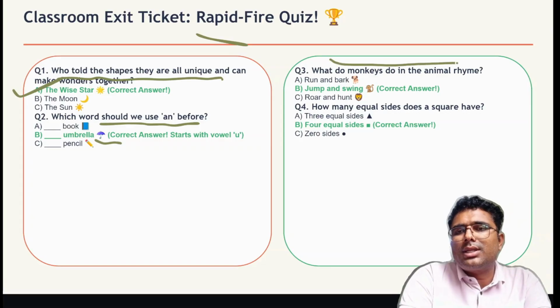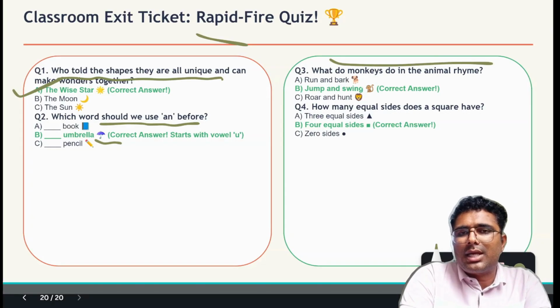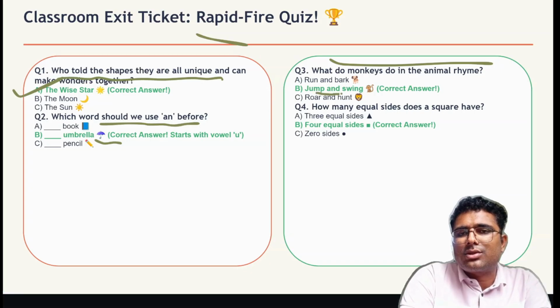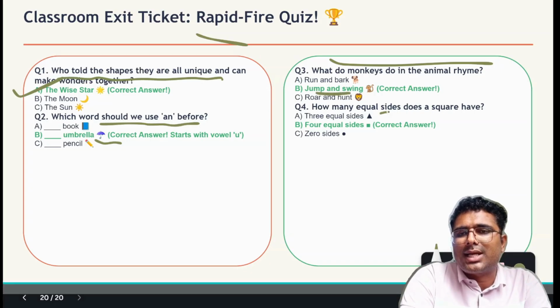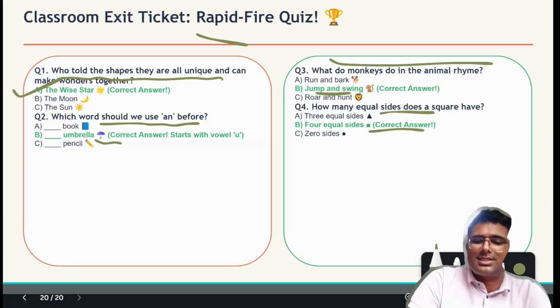What do monkeys do in the animal rhyme? So in the animal rhyme, monkeys are jumping and swinging. So jump and swing. How many equal sides does a sphere have? So 4 equal sides a sphere has.